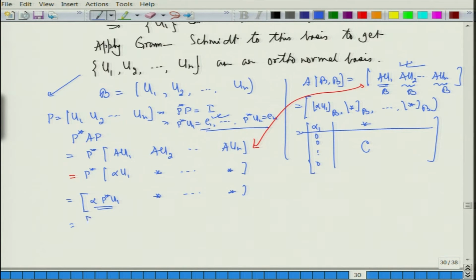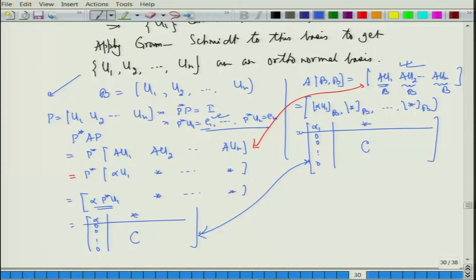Therefore, I get alpha 0 0 0, and I do not worry what the rest are. Is that okay? Whatever way you want to understand it, but understand it. Spend some time seeing that they are the same thing in different languages. One is with respect to the ordered basis, the other is matrix multiplication, alright, fine.